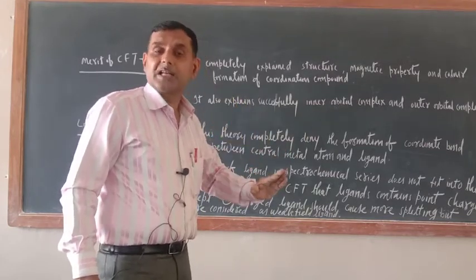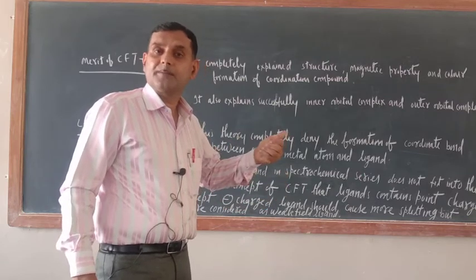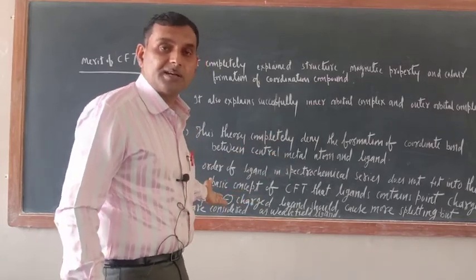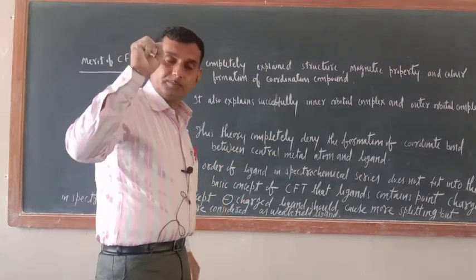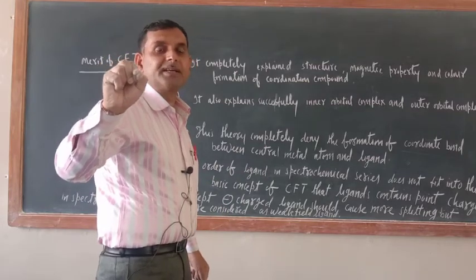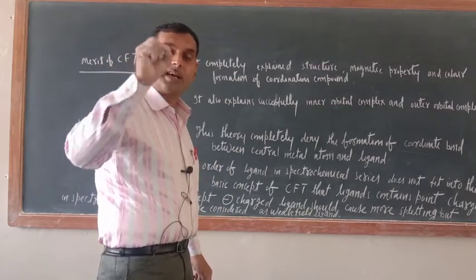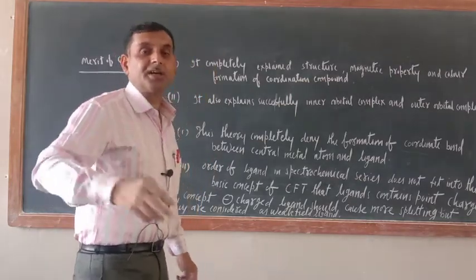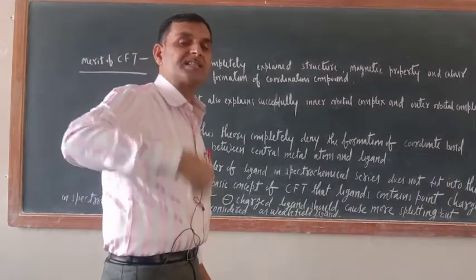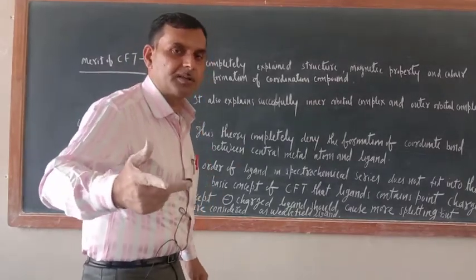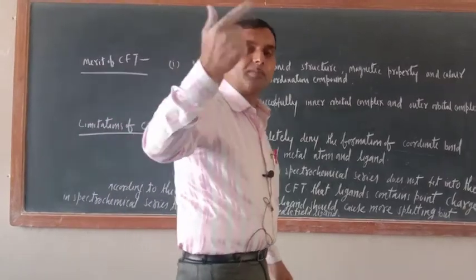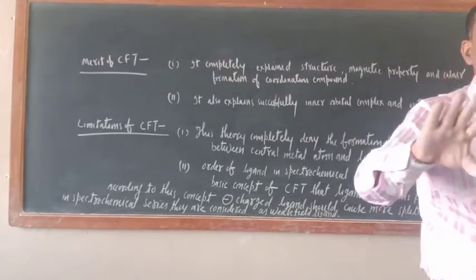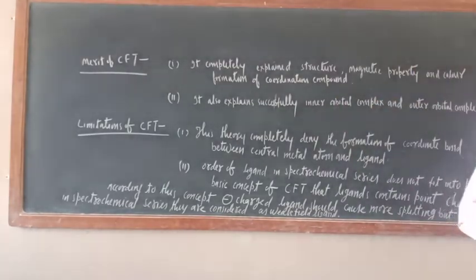So negatively charged ligands should cause more splitting of d orbitals, but all negatively charged ligands are considered to be weak field ligands. So the CFT theory contradicts its own basic concept.